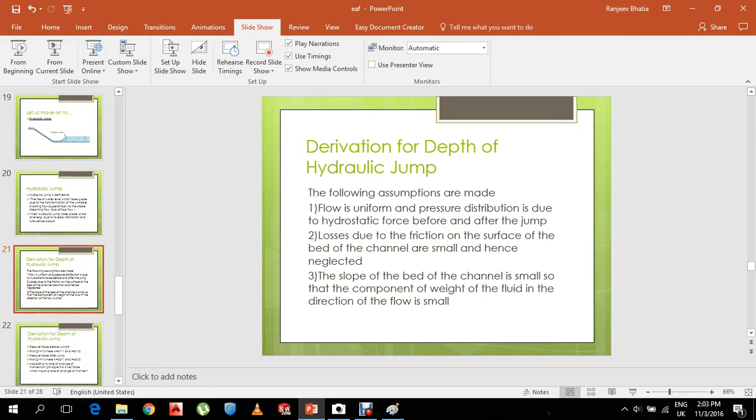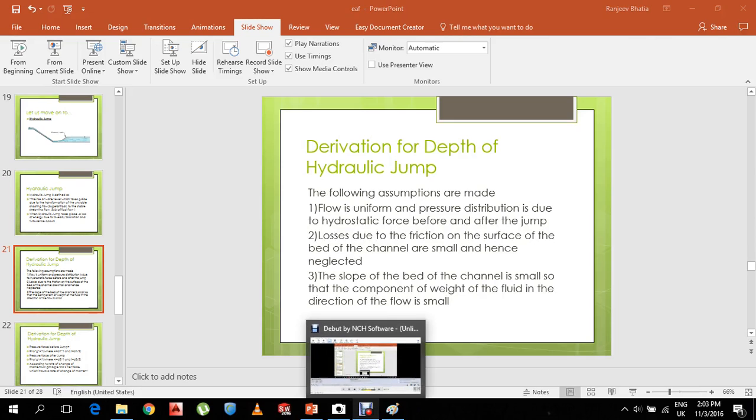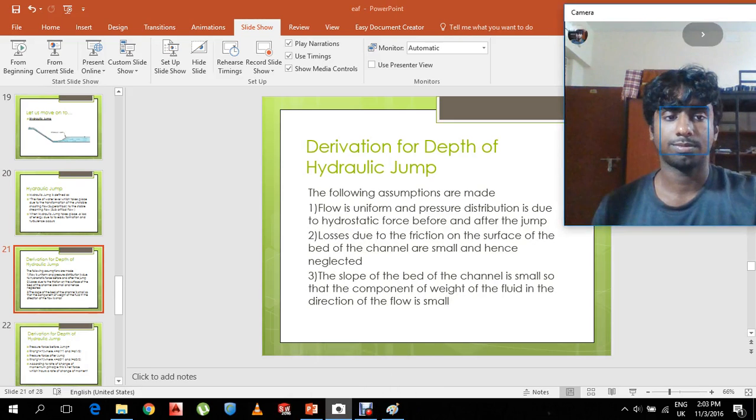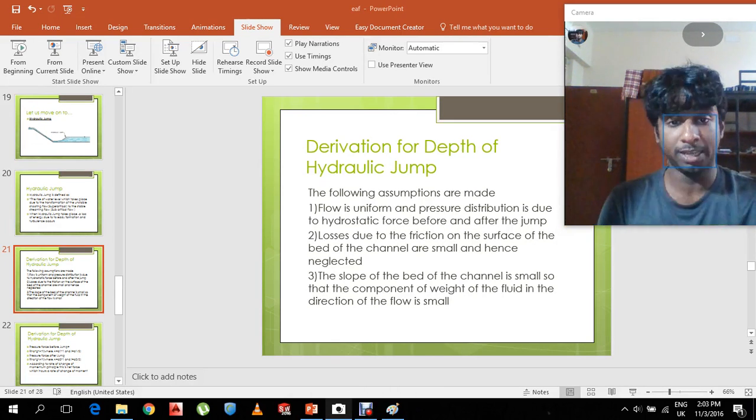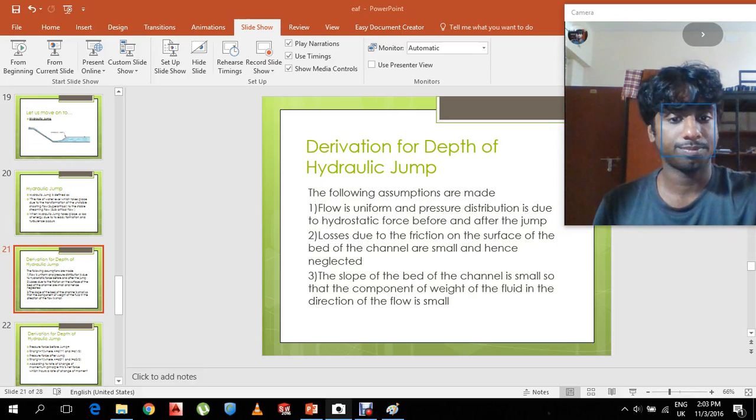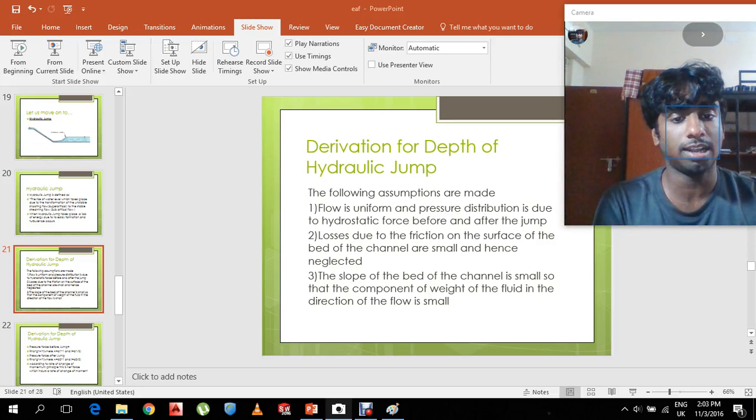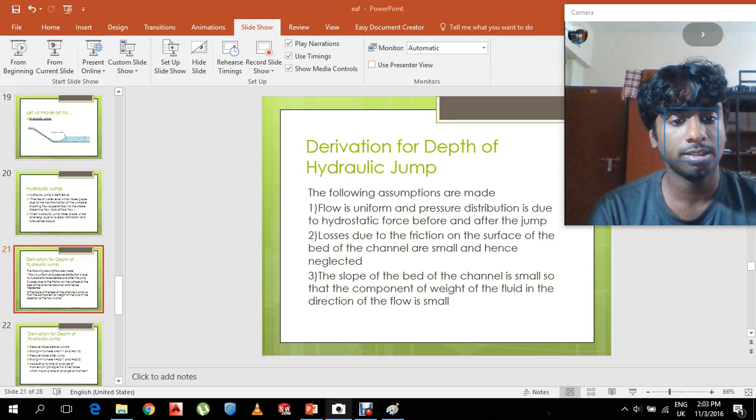Now let us try to do the derivation for the depth of the hydraulic jump. The following assumptions are made. Flow is uniform and pressure distribution is due to the hydrostatic force before and after the jump. Losses due to friction on the surface of the bed of the channel are small and hence neglected. The slope of the bed of the channel is small, so that the component of weight of the fluid in the direction of the flow is small.